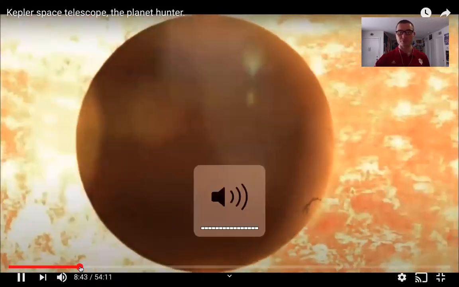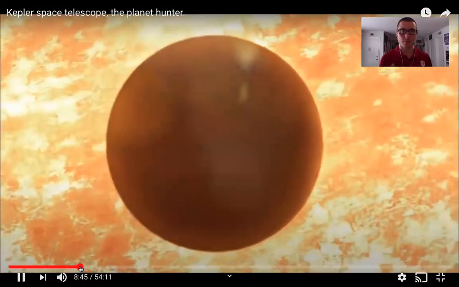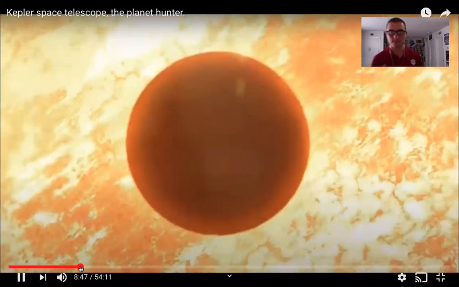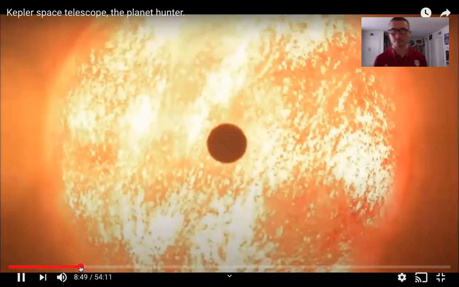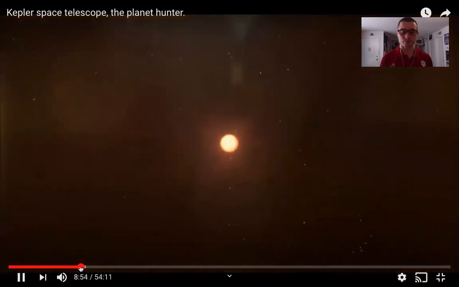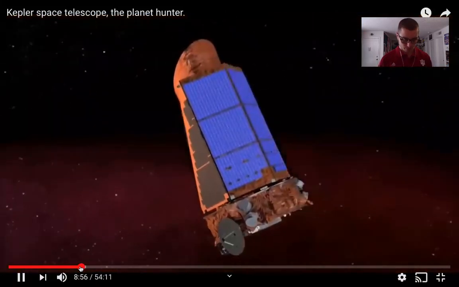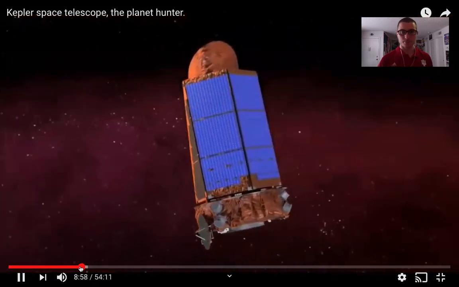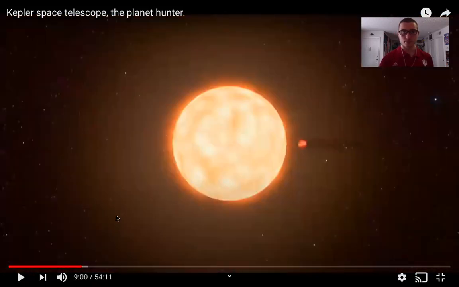Because Kepler can't directly see planets. Planets are much smaller and dimmer than stars. They get lost in the glare. So Kepler is looking for something called a transit, which occurs when a planet passes in front of the star.